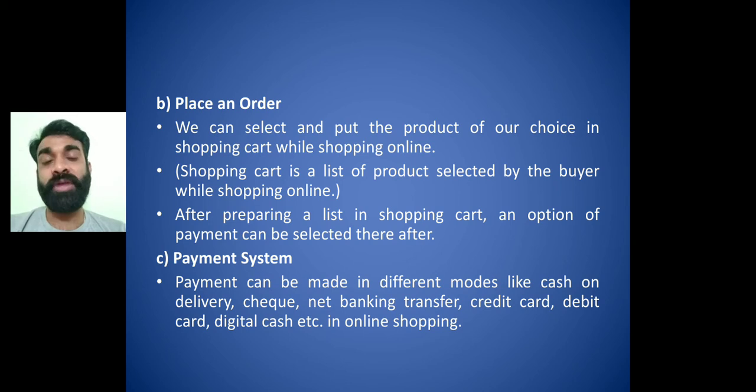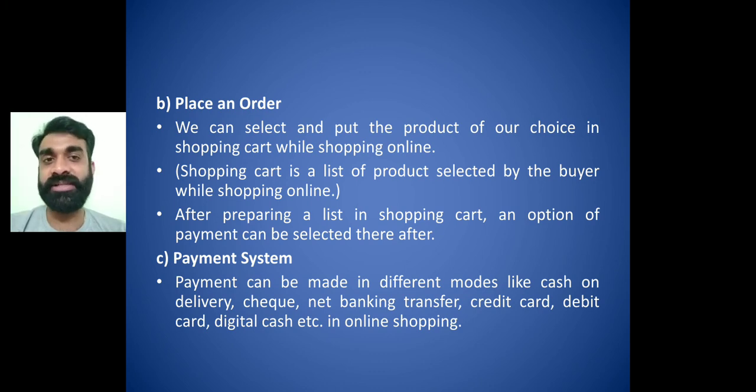You can buy more than one product by adding to the cart, like we are using Zomato, Swiggy. You can add more items and they will move into the cart. You can see the list of products that are available. When you place an order, finally you are redirected to the payment system.